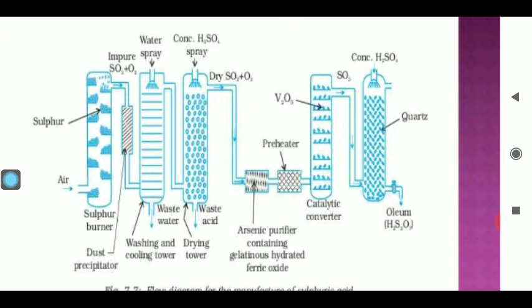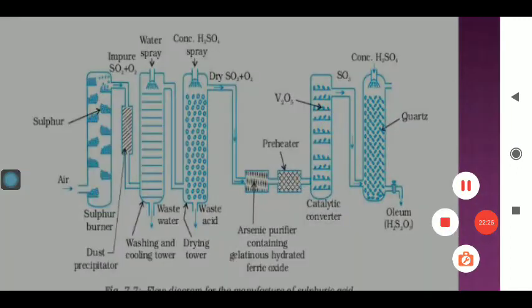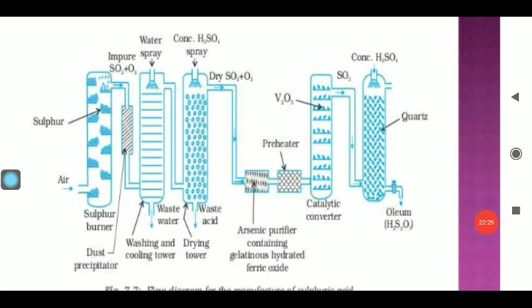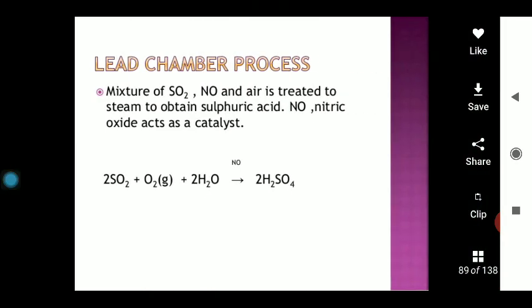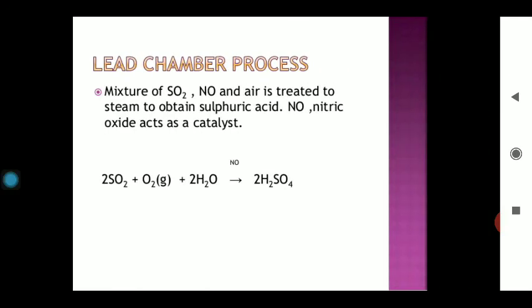This diagram may be asked in examinations in the form of a flow sheet, and this is an important question for you. So: preparation of sulfuric acid by the contact process. Why in this reaction, the adding of the sulfuric acid there, is this reaction always carried out in the presence of a suitable catalyst? I told you that the preparation of SO3 is an exothermic reaction. According to Le Chatelier's principle, the temperature cannot be increased just to accelerate the preparation of SO3. So if you want to increase the rate of the chemical reaction, in place of heating we have to add the catalyst, and without adding the catalyst the reaction cannot proceed. So this is the basic reaction that I have told you.